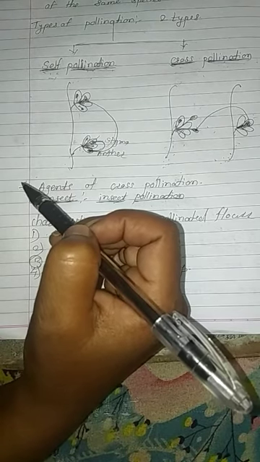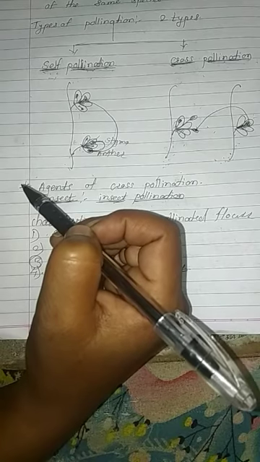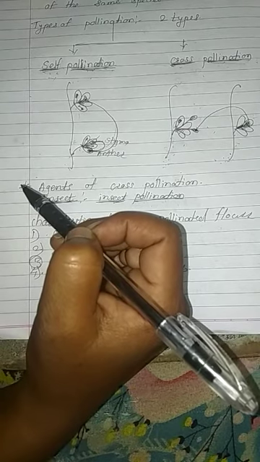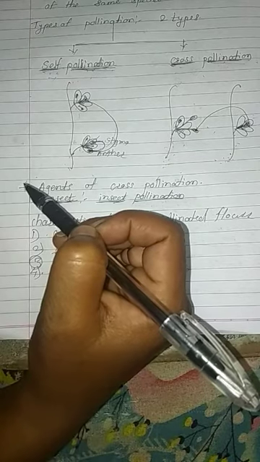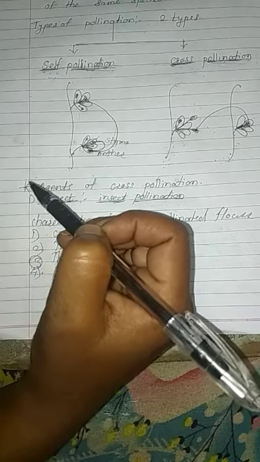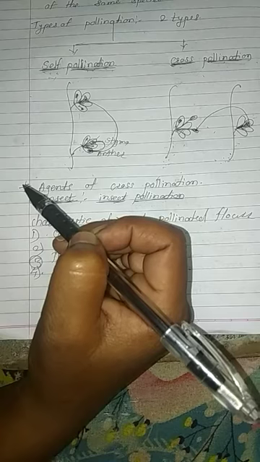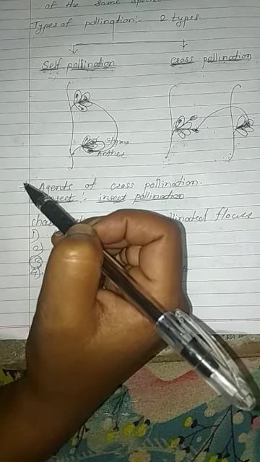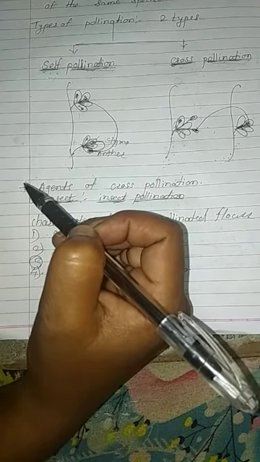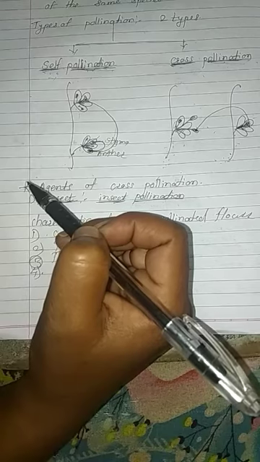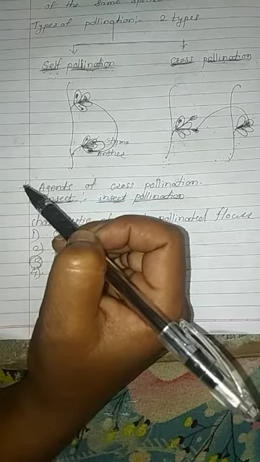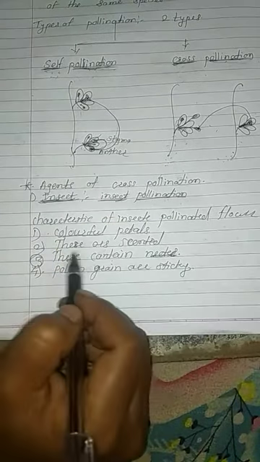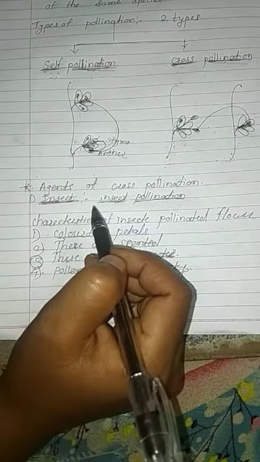When the insect sits on the flower, some pollen grains stick to its body, and in that way the insect transfers the pollen grain from anther to stigma. The flower is colorful and large in size, so the insect is attracted towards it. Second, the flowers are scented. The flower has a smell.